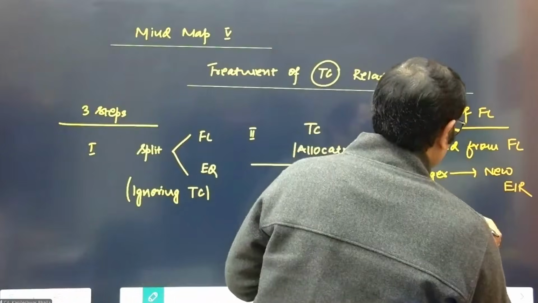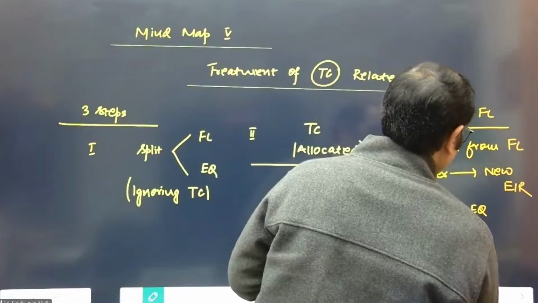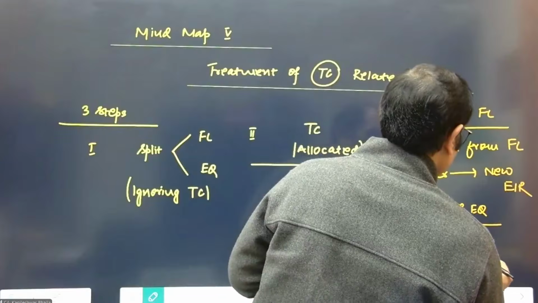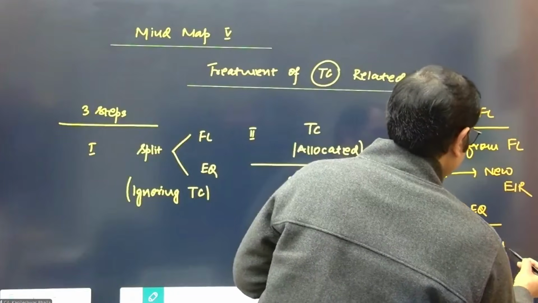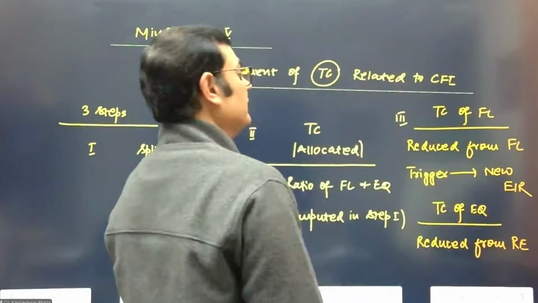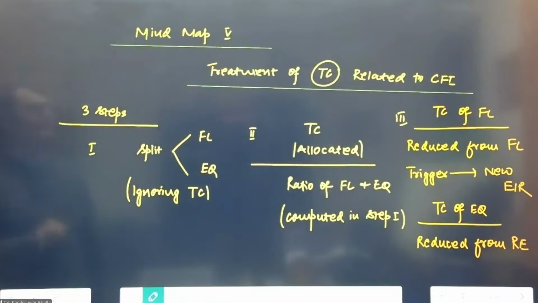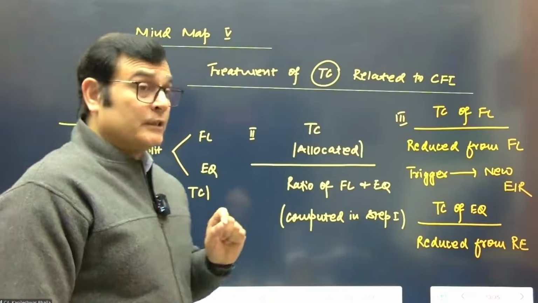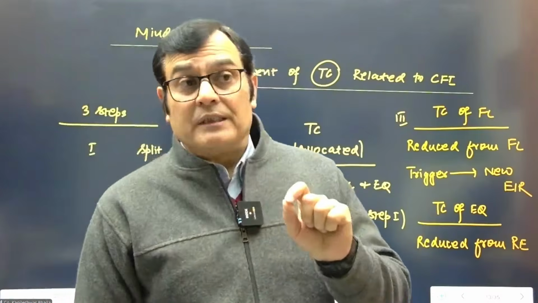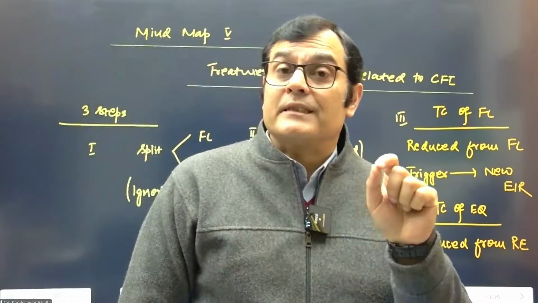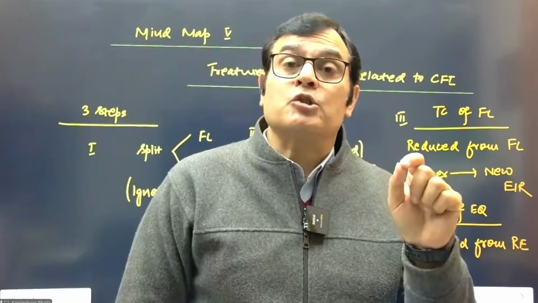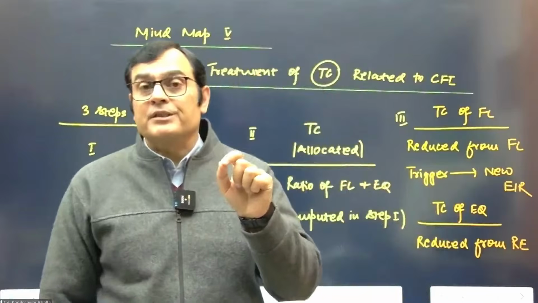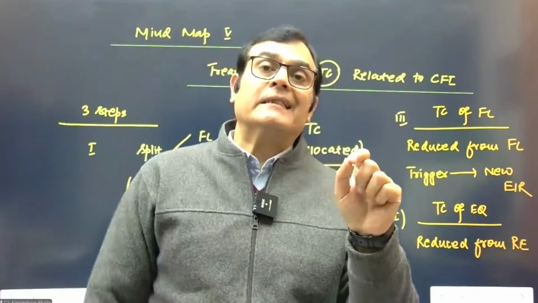And what about the transaction cost of the equity component of CFI? This is reduced from retained earnings. It's not taken in the P&L, but it is directly charged to retained earnings. When you're considering this, you need to see that the FL component gets adjusted from the FL and leads to a new EIR. The equity component is not taken in the P&L, but it is directly charged to retained earnings in SOCI.